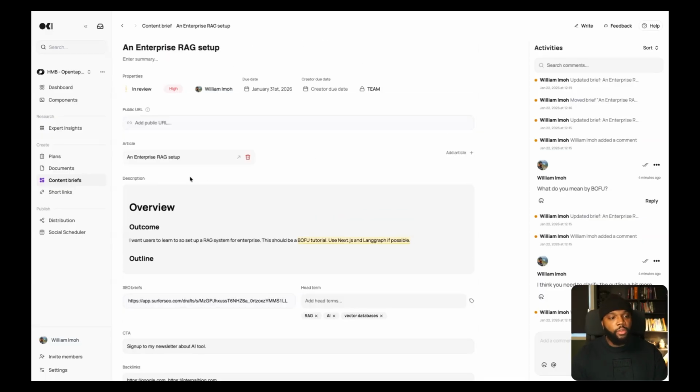Obviously, on Boki, you also have the plans. You can create short links, you can handle distribution, and you can schedule this content once you're done with it.